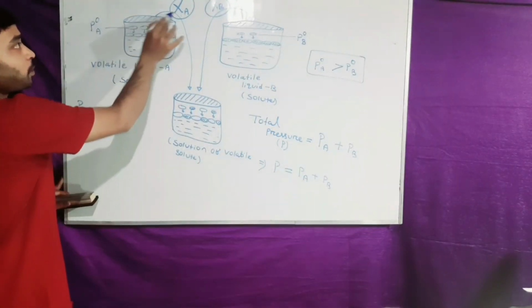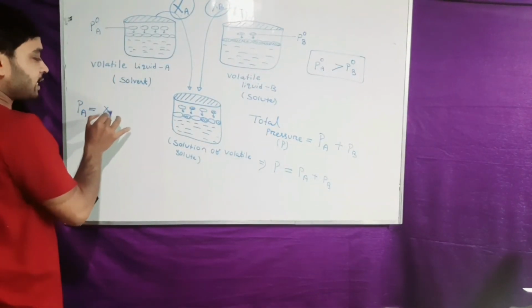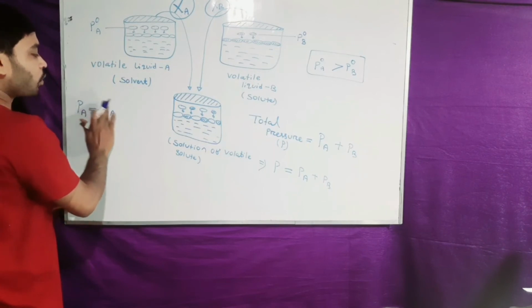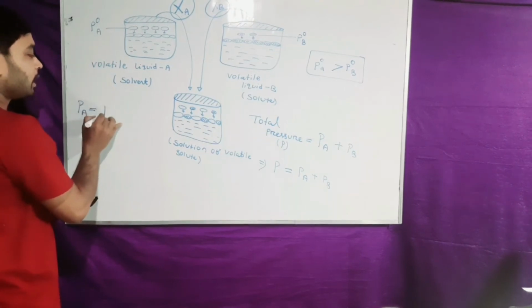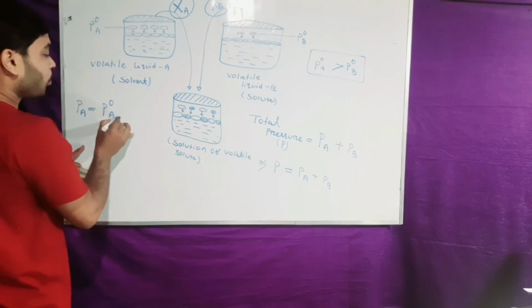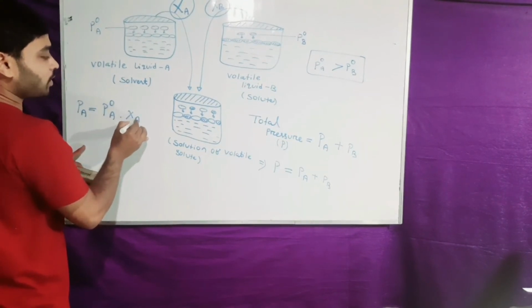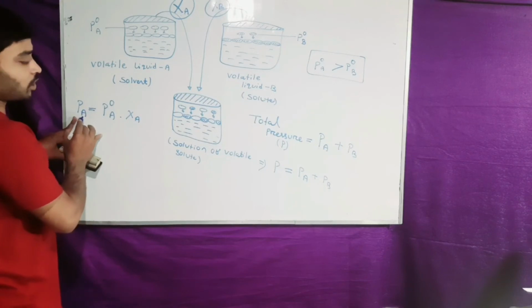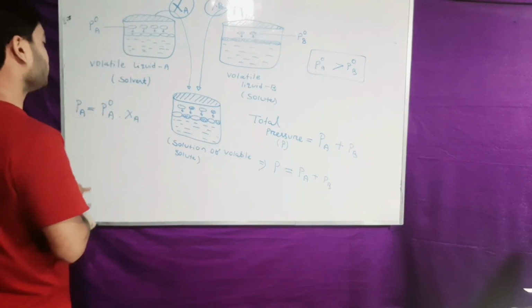That means the mole fraction XA multiplied by the pure partial pressure gives the partial pressure of the volatile solvent.